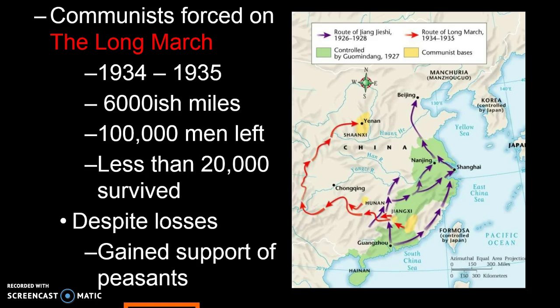So the behavior of the forces of Mao along this long march were honorable. And then when they died, they were seen as victims of this terrible GMD that Chiang Kai-shek was in charge of. So in the end, actually, this ended up being a very good thing for Mao, although many people did die. And from Mao's words, a single spark can start a prairie fire. You could see here how that does remain true.